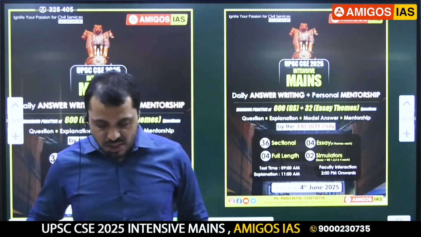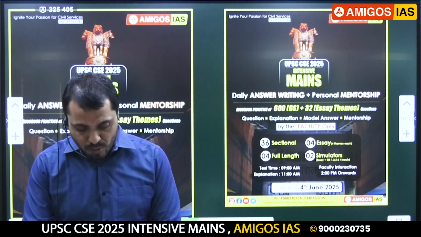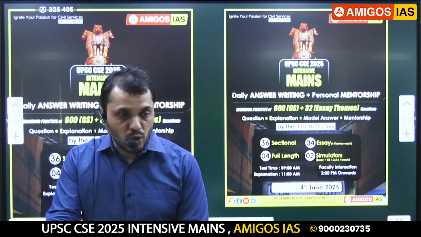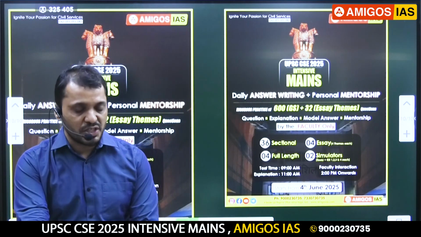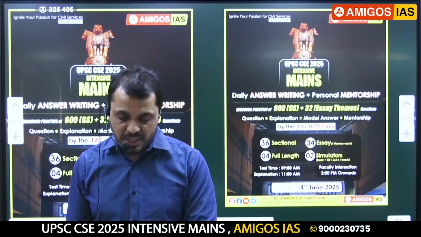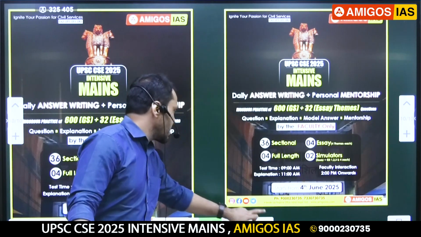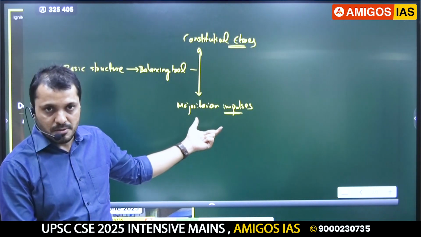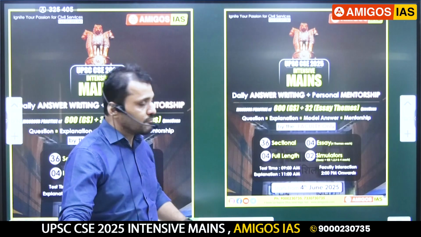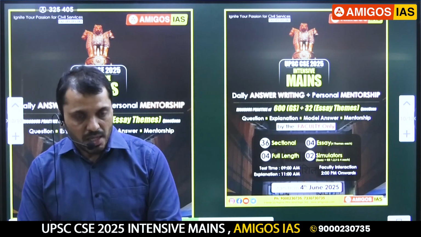Then you can draw the conclusion that the basic structure doctrine is acting as a guardrail for Indian democracy. It is ensuring that core constitutional values are not violated. It is one of the essential features of constitutional morality and continuity. It strikes the balance between the flexibility of the constitution and inviolable values, that means values which cannot be violated. So this is about basic structure. Okay, are we clear guys?